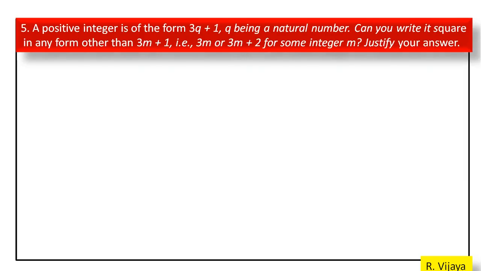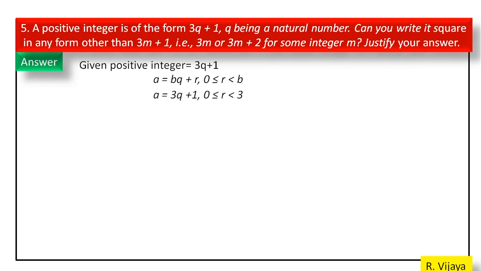A positive integer is of the form 3q plus 1, being a natural number. Can you write its square in any form other than 3m plus 1, that is 3m or 3m plus 2, for some integer m? Justify your answer. First we take the positive integer 3q plus 1. According to Euclid's lemma, we write a is equal to 3q plus r, where 0 is less than or equal to r is less than 3. That is, r values should be 0, 1 and 2. Now we substitute these values in this equation.